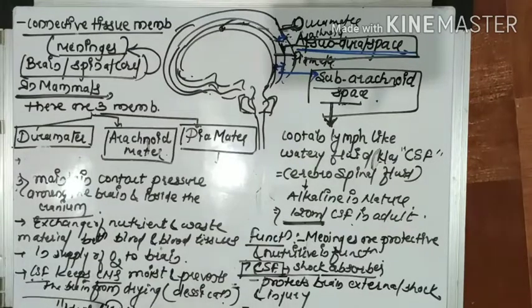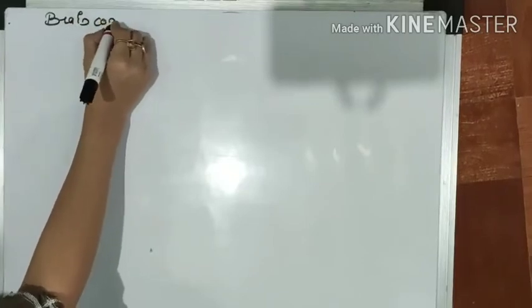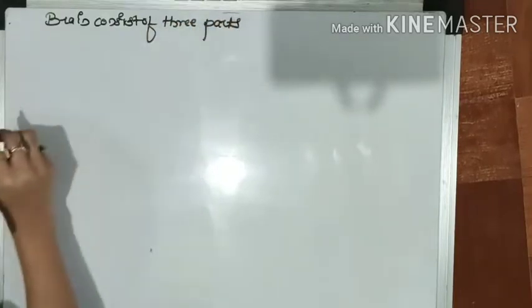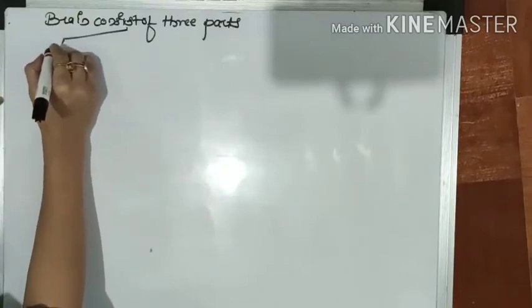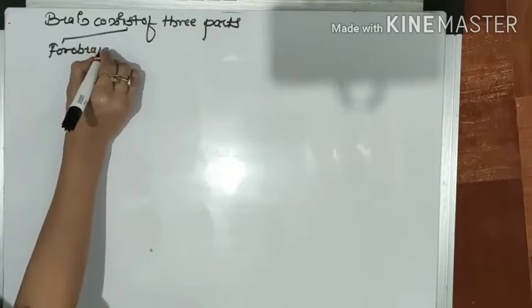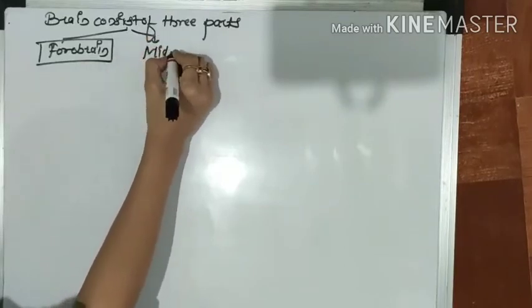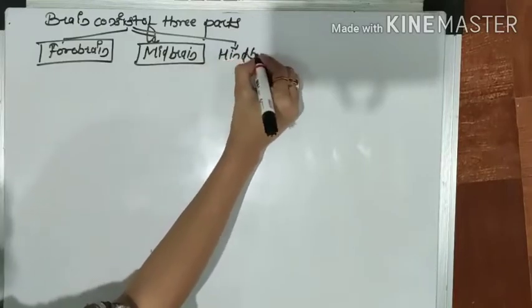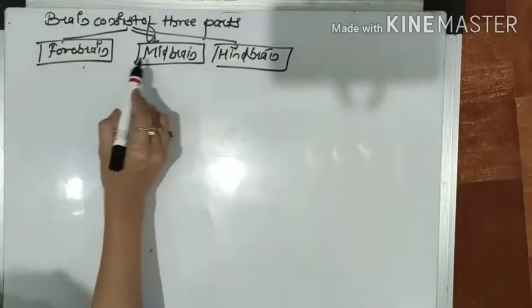So basically the brain consists of 3 parts. Now we will discuss the parts of the brain. First is called the forebrain, the second part is called the midbrain, and the third part is called the hindbrain. So the brain consists of 3 parts: forebrain, midbrain and hindbrain.